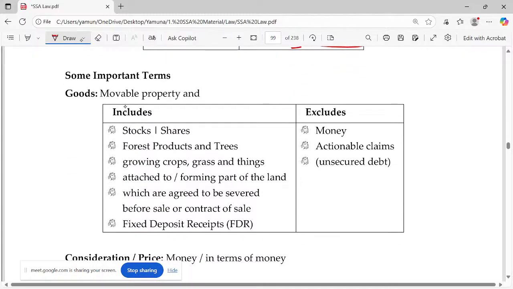Referring to some important terms, we have goods, which is nothing but movable property and includes all these lists. I'm not going line by line, already discussed in detail in an earlier class. It excludes money. It's an express exclusion. Money is not included. Actionable claim, which is an unsecured debt, is also not included. Why is actionable claim not included here? Because it is clearly covered in the Transfer of Property Act. That's why it's not included here.